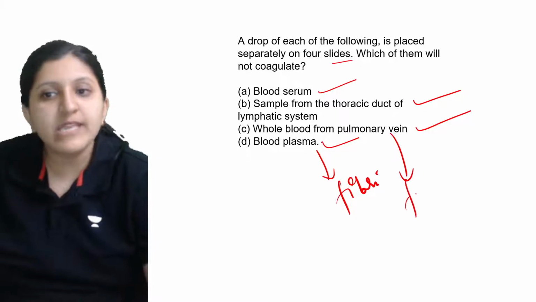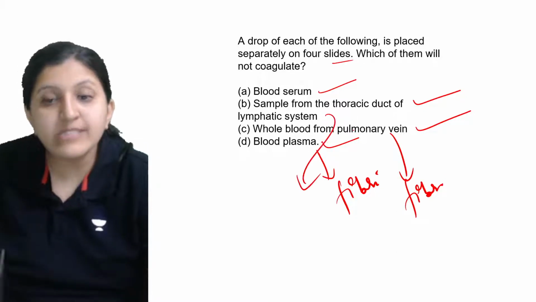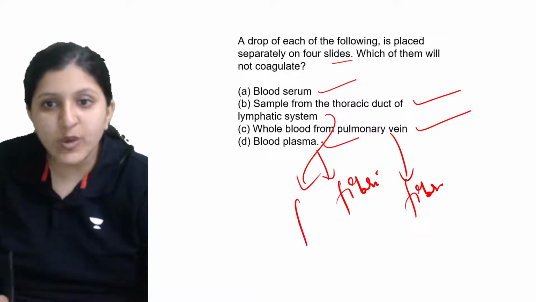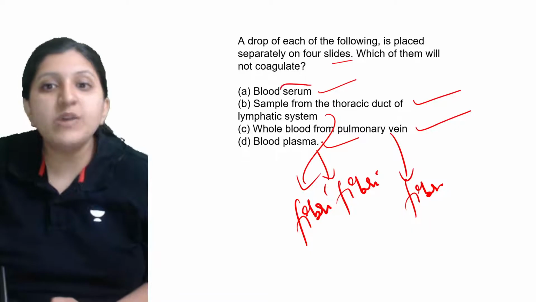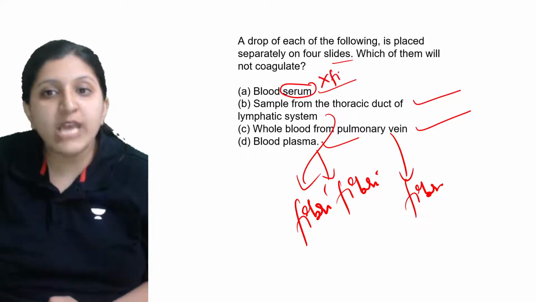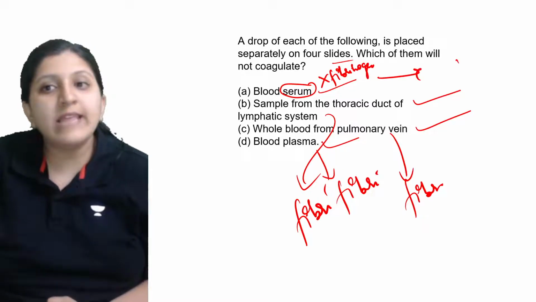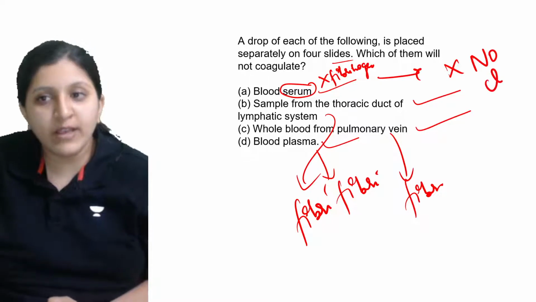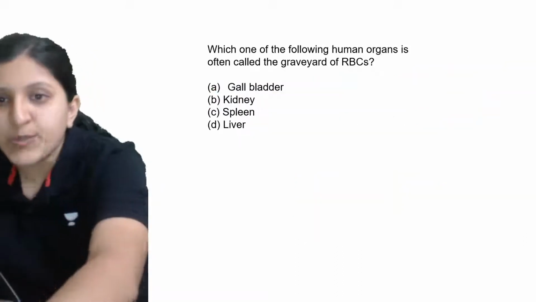The whole blood again has fibrinogen. The sample from the thoracic duct of the lymphatic system, where plasma is present, also has fibrinogen. Serum is the one where fibrinogen is absent, and if fibrinogen is not there, then there is no clotting. So that is why blood serum is the answer for this one.